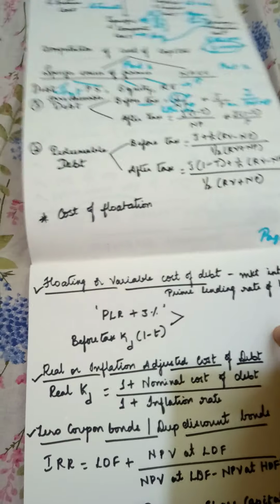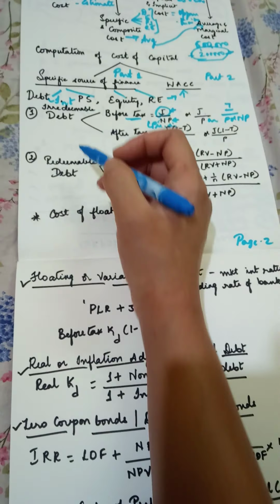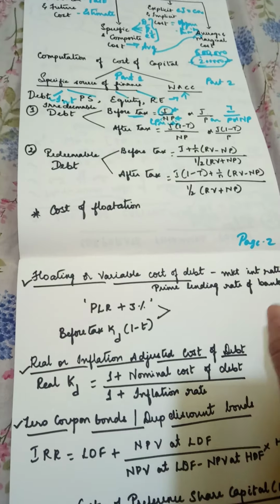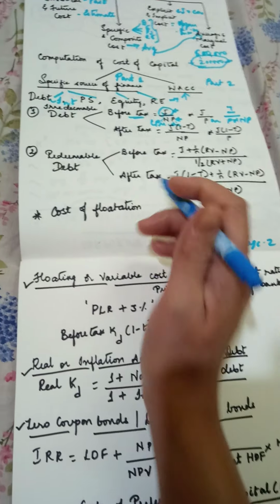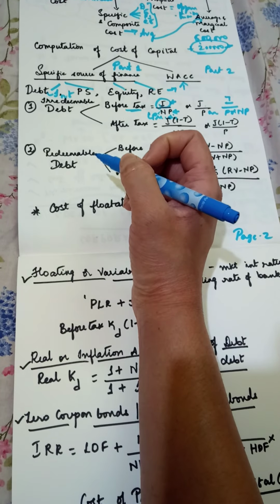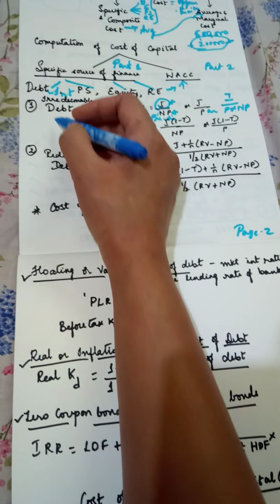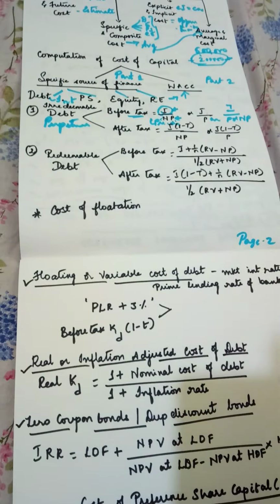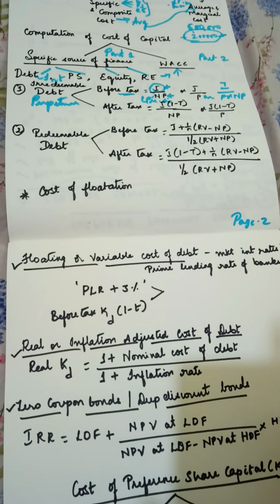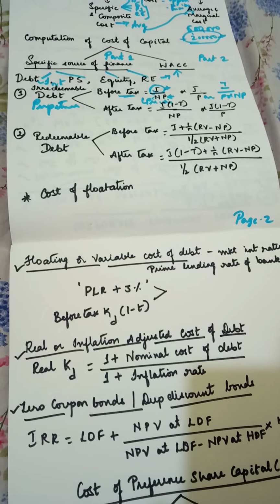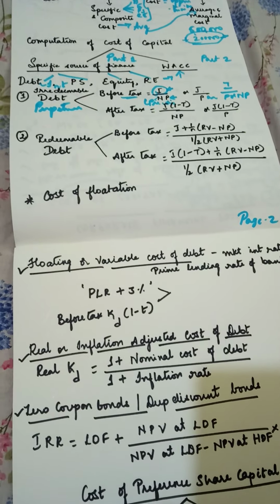Then girls, we have two types of debt. As you know, in case of calculation of cost of capital I am talking about, redeemable debt and irredeemable debt. What is irredeemable debt? Perpetual debt, or irredeemable debt, will not have a fixed tenure or fixed maturity period. It doesn't mean that these debentures will not ever be